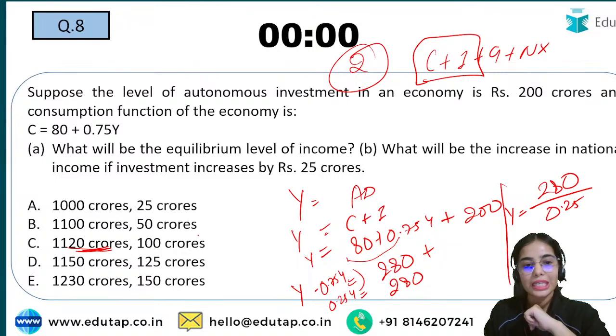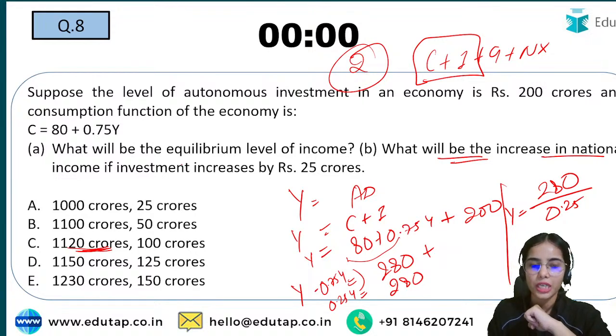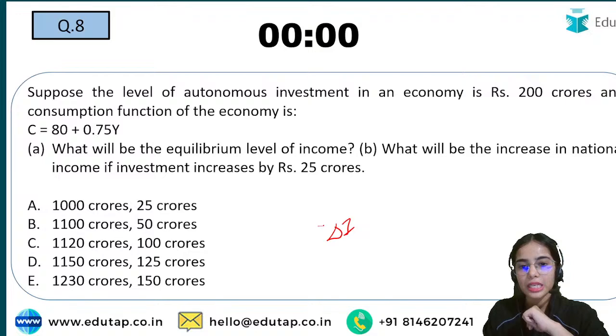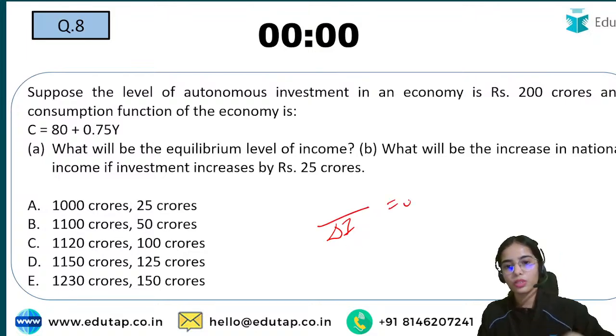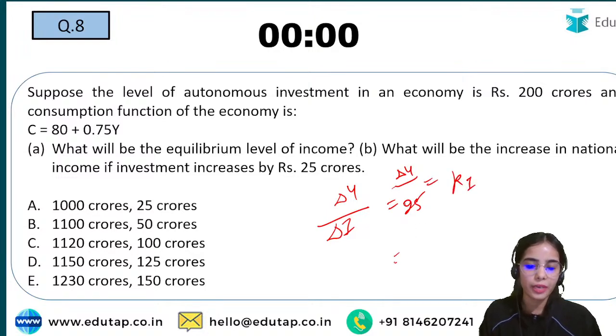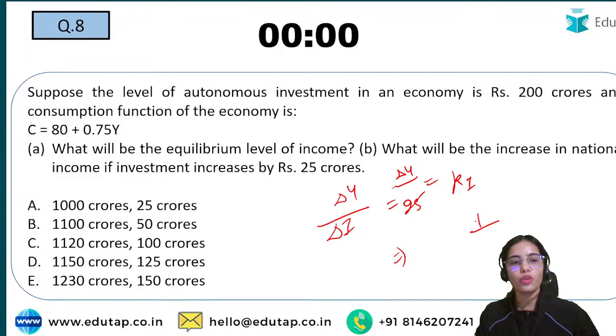And now, what will be the increase in national income if the investment is increasing by 25 crores? That is what you have to tell. What is the formula of multiplier? 1 upon 1 minus MPC. What is MPC here?